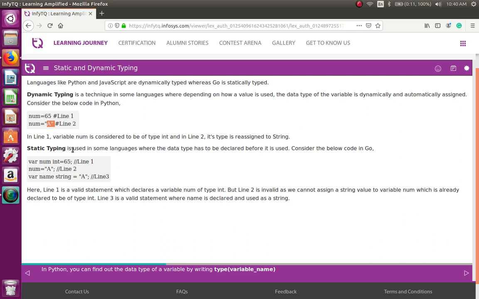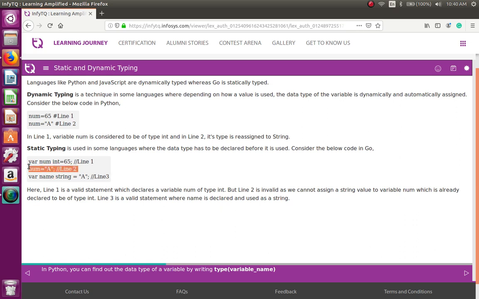Static typing, you will have to mention the type. Static typing is used in some languages where the data type has to be declared before it is used. Consider the below code in Go. Not just in Go, even in C, C++, Java, you will have to mention the data type, the keyword string or integer or character, all that you have to mention, then proceed. So I have to use the var keyword, num, then the integer type. You assigned 65, then if you again want to rewrite, you write num is equal to a, line number 2. Then finally var name string, name is equal to a, line number 3.